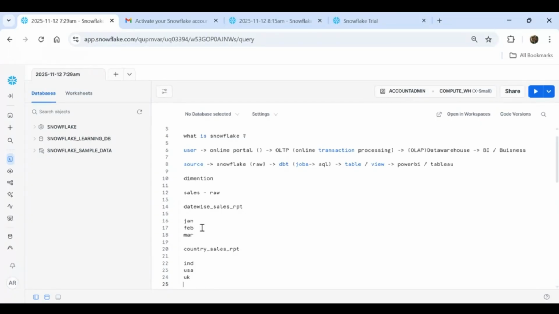I have some sales data, some policy data, some claim data, some retail data, whatever it is. Sometimes business wants to see the data date wise, sometimes month wise, country wise, region wise. So according to their business needs, we need to gather the data.